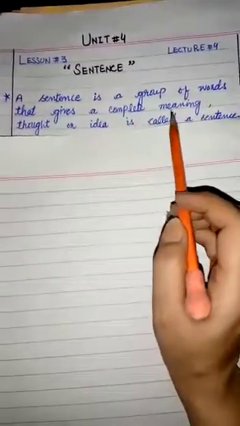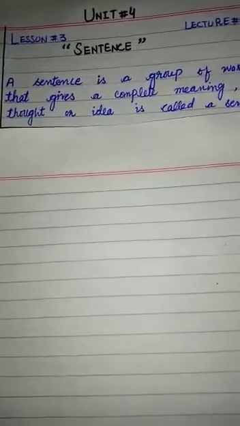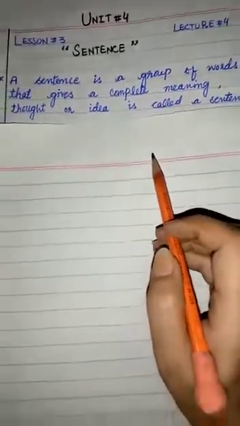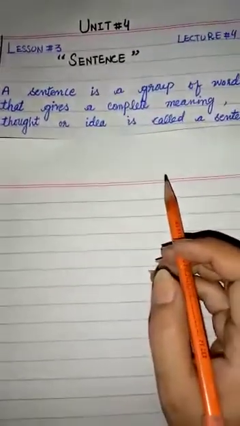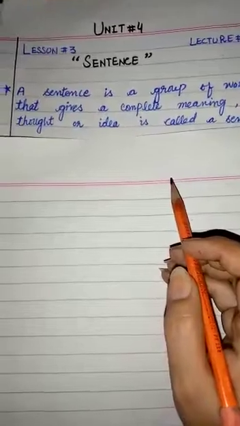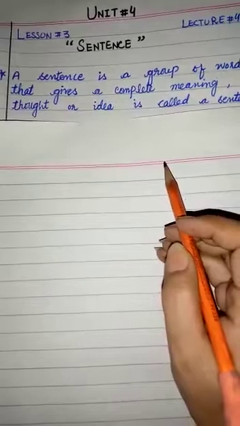A sentence is a group of words that gives a complete meaning, thought or idea. Are you getting what a sentence is? Whenever a statement gives a complete, full meaning, a complete thought, a complete idea, it is a sentence.